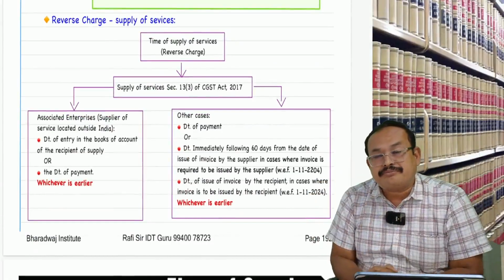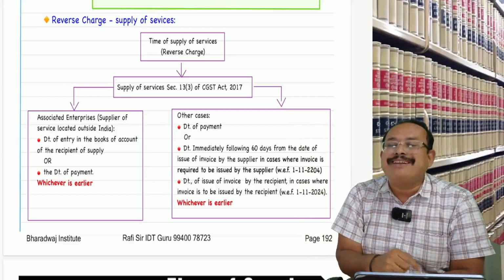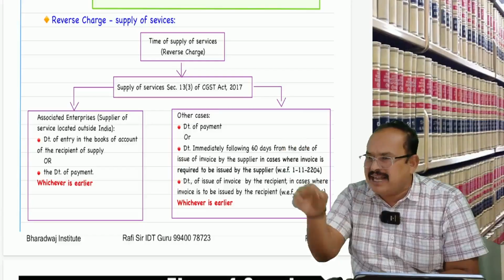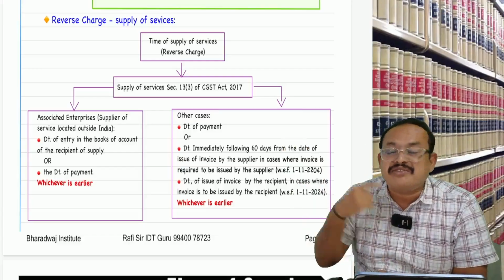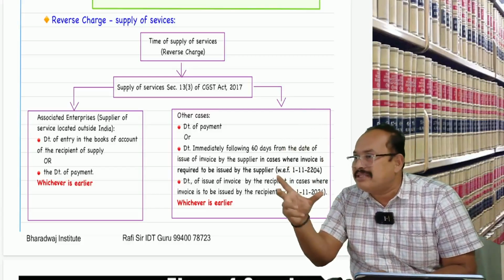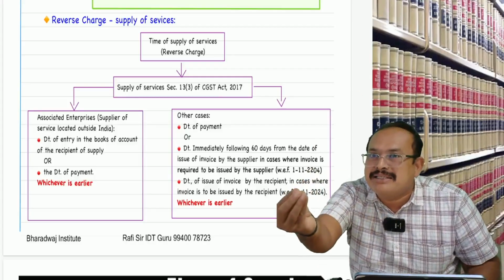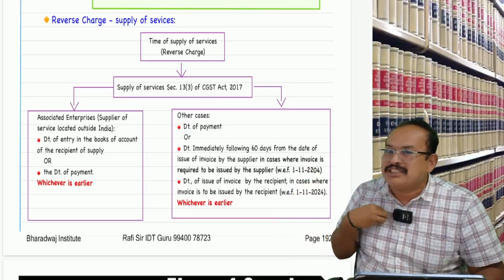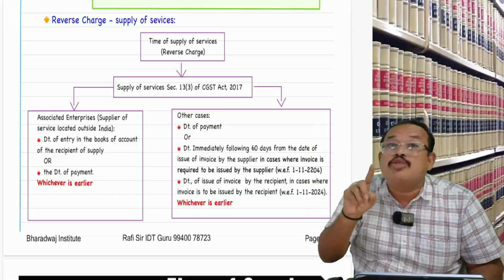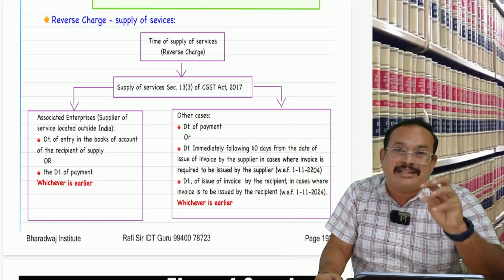In case of import of services between associated enterprises, who is an associated enterprise? It is not defined in the CGST Act. We take the reference from the Income Tax Act 1961, Section 92A, the transfer pricing provisions, where they have defined associated enterprise in a big list. I will refer to a few points. One company giving a loan to another company without charging interest. One company giving a guarantee for the other company's debt. One company holding not less than 20% of the shareholding in the other company, or one person holding not less than 20% voting right in the other company.